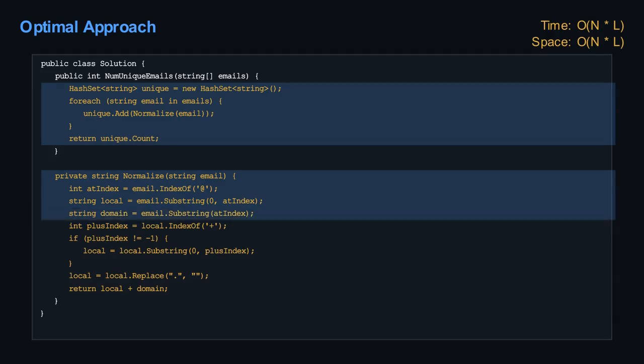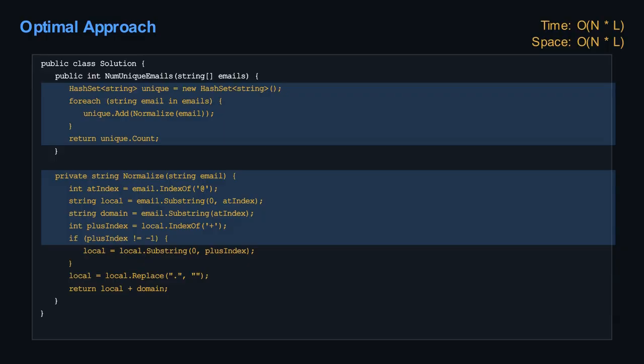After handling the plus sign, we then need to remove all dots from this modified local name. We can do this by building a new string that only includes characters from the local name that are not dots. Once the local name is fully processed, dots removed, plus sign and its suffix removed, we combine it with the original domain name using the @ symbol in between to form our final normalized email string.